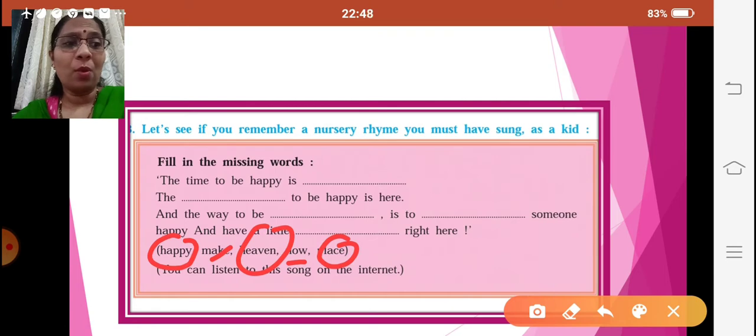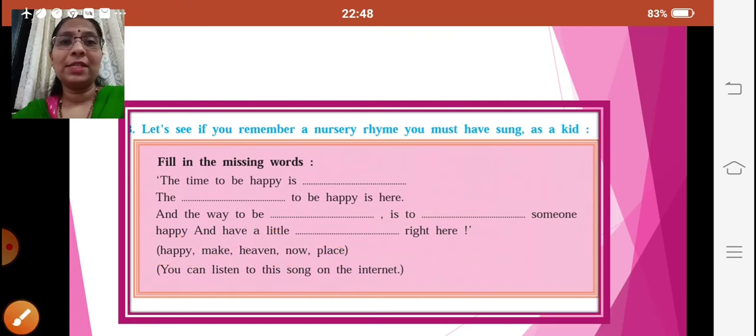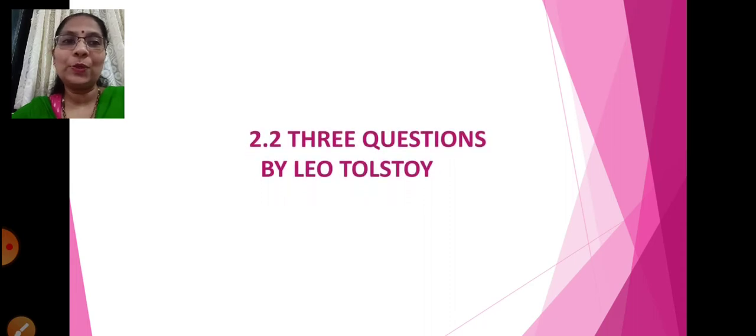Fine. Now, what does this imply? Yes, what does this mean? Does it have any connection to the lesson which we are going to do? It does have. That is why we are doing it. So, we will go ahead with our next lesson, that is 2.2, Three Questions by Leo Tolstoy.